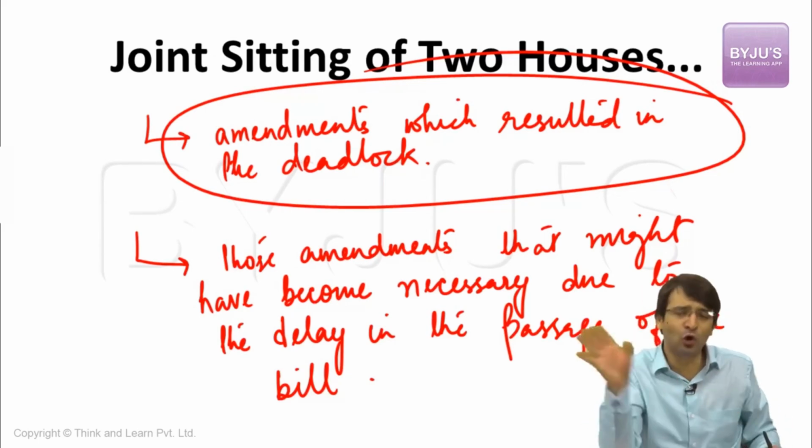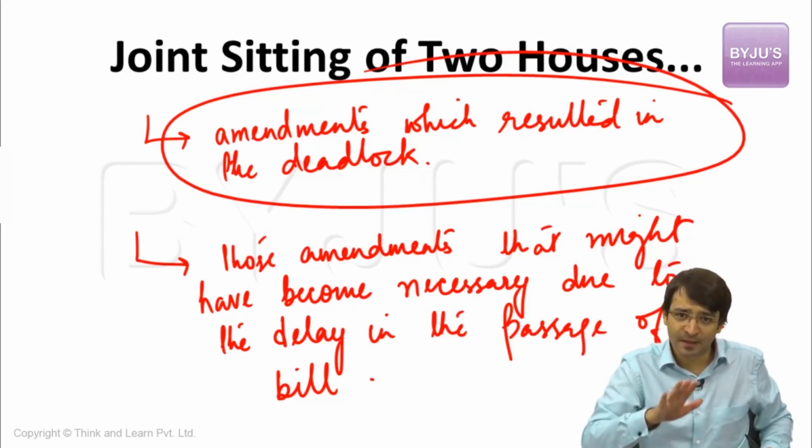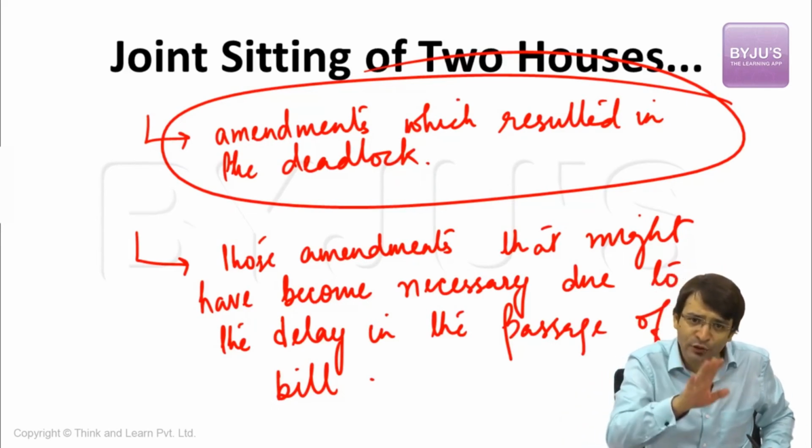No other amendment can be introduced. That means what are we talking about? The passage of the bills. A bill is either a private member's bill or a government bill. This bill can be introduced in Lok Sabha as well as in Rajya Sabha.